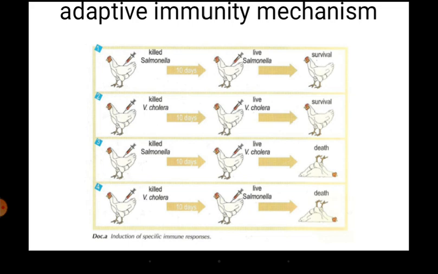If you raise antibodies or give antigens of a particular kind, there will be memory immunity only for that specific antigen. It will not act against other bacterial infections or other pathogens.